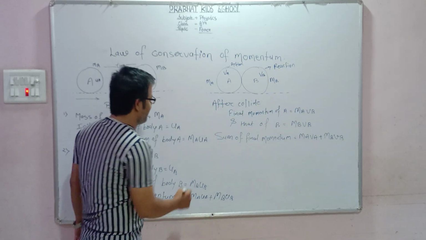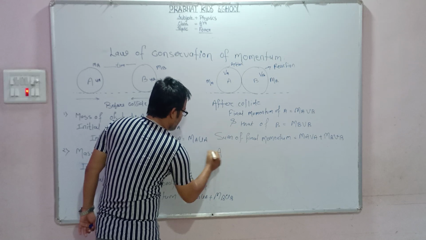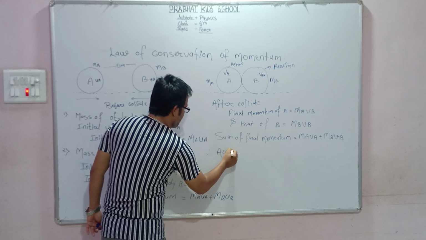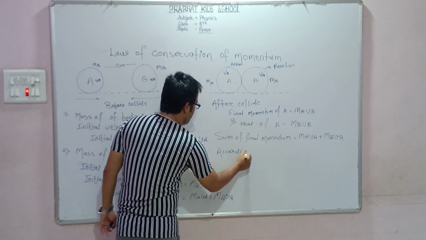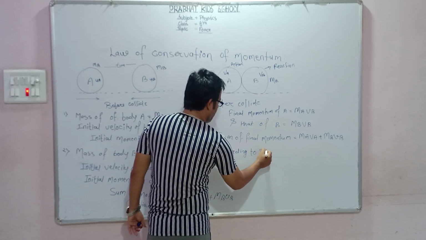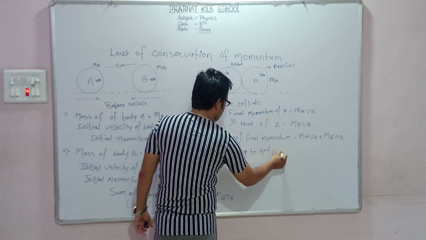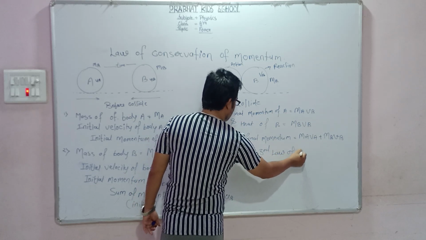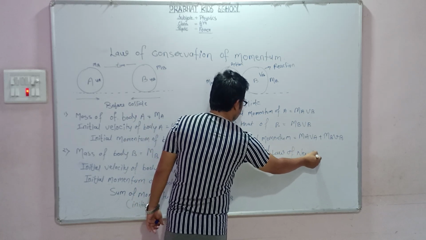So I am writing here, according to the third law of Newton,